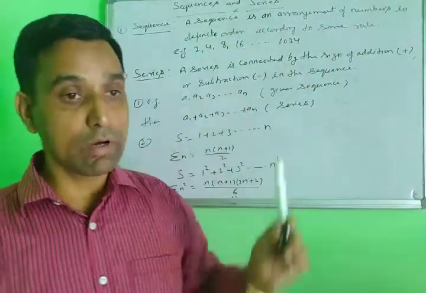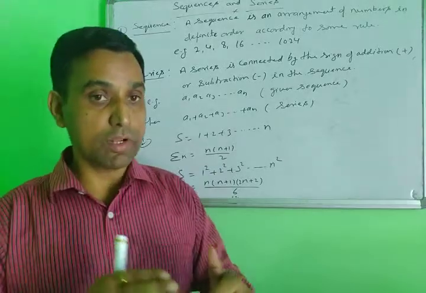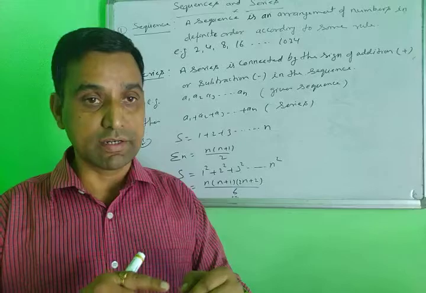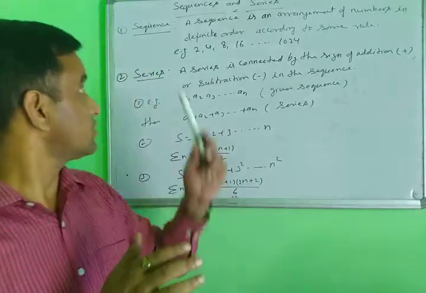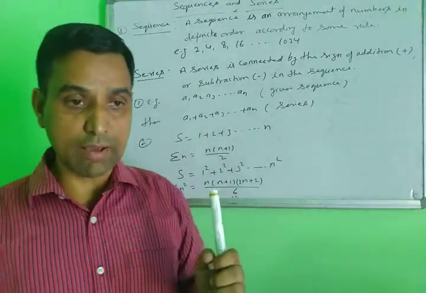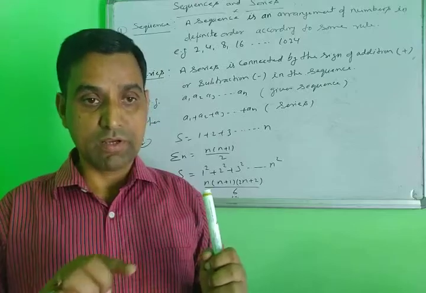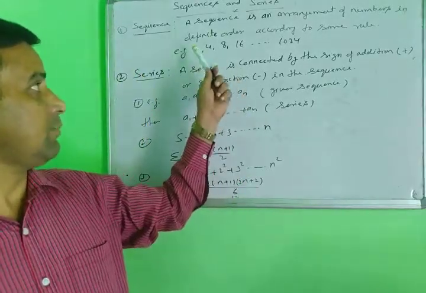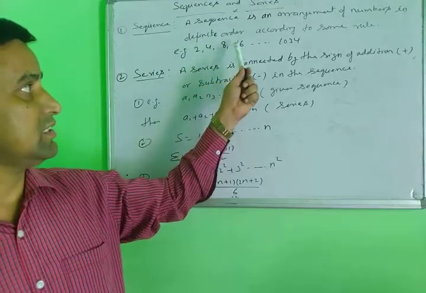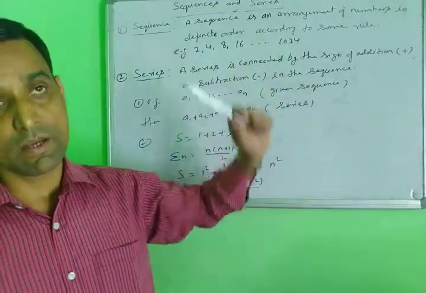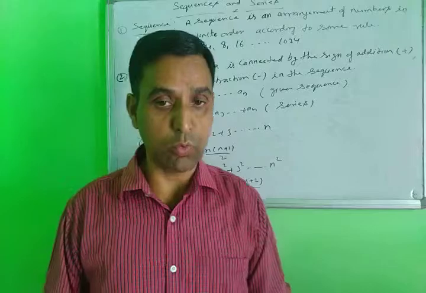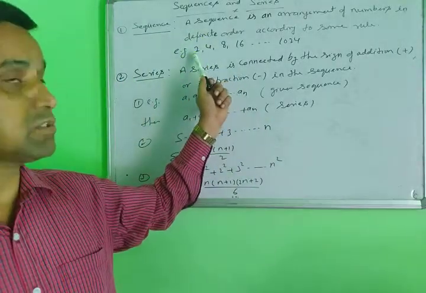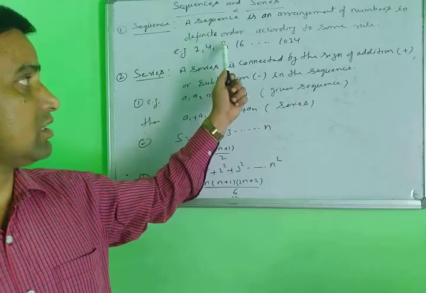Then our numbers will have no gap, without gap. No first term or second term missing. In a sequence every term will be completed. Suppose, for example, 2, 4, 8, 16 and the last term 1024. Here the first term is 2, the second term is 4 and the third term is 8.